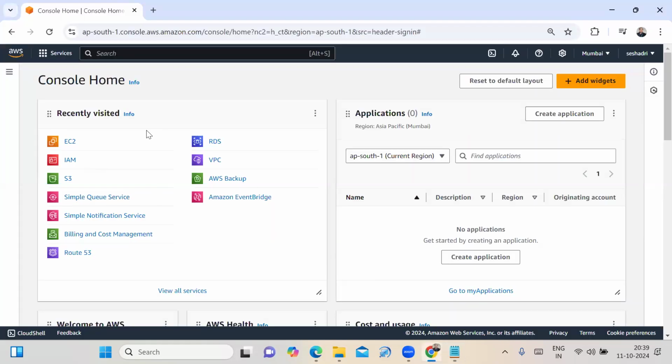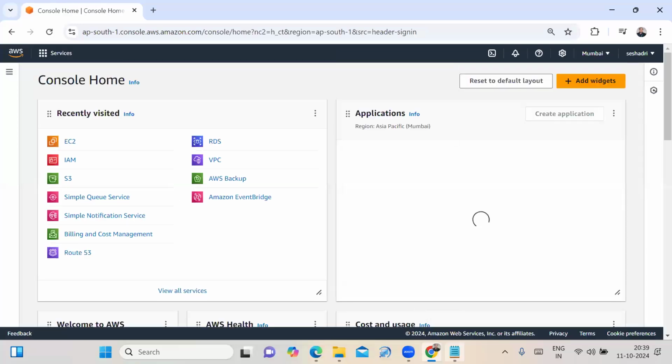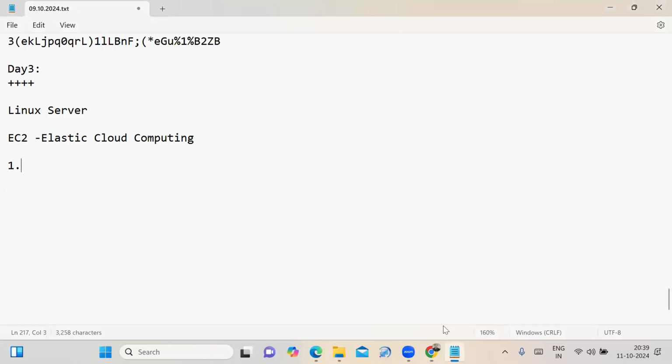EC2 service we have to use. Before that, we have to select the region. I am selecting the Mumbai region. The first step is you need to select the region. Here I am selecting the Mumbai region. You may select any region.